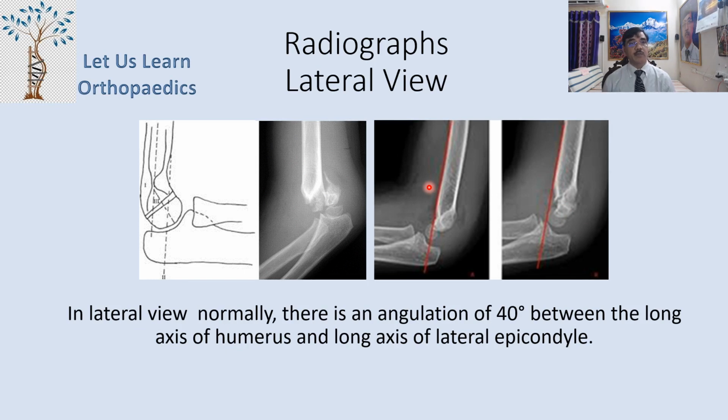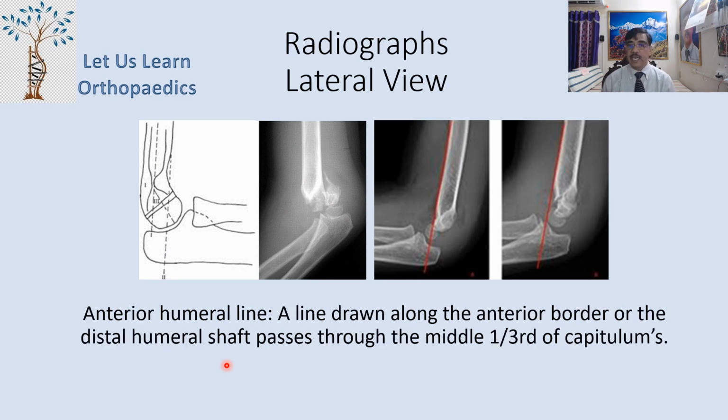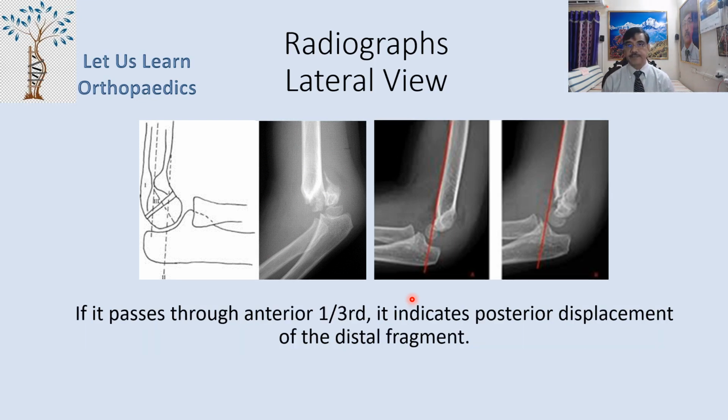Now in lateral view, normally there is an angulation of 40 degrees. Now you look here, the alignment of the lateral epiphysis and the vertical axis. This angle is 40 degrees here. So there is an angulation of 40 degrees between the long axis of the humerus and the long axis of the lateral epicondyle. There is another line described, what we call the anterior humeral line. This is the anterior humeral line. Now a line drawn along the anterior border of the distal humerus shaft passes through the middle third of the capitulum, as you can see in the third X-ray.